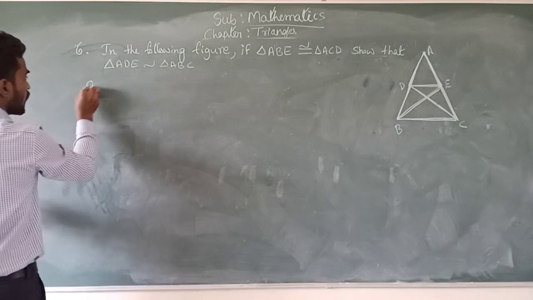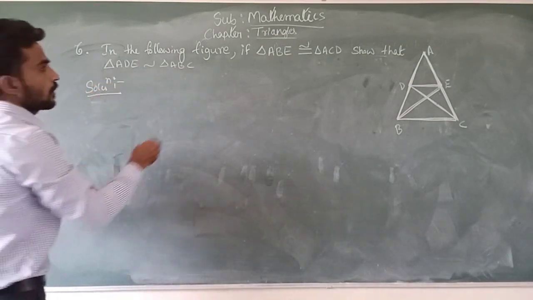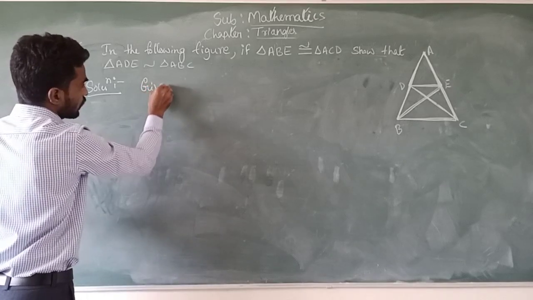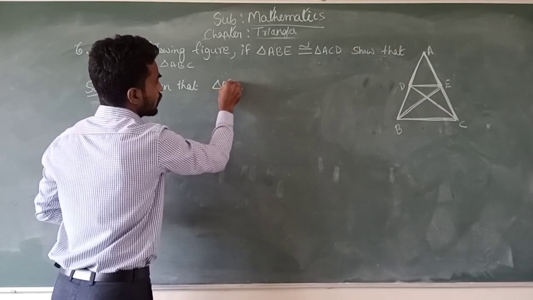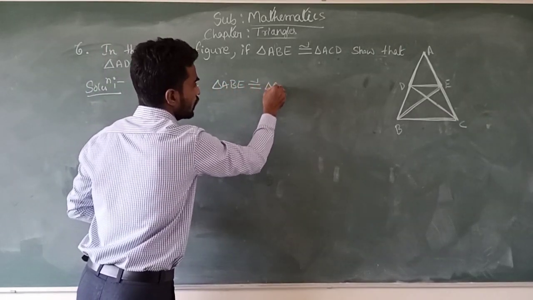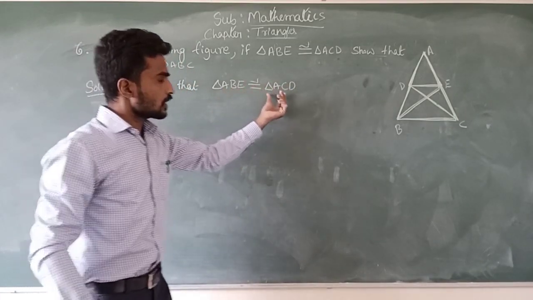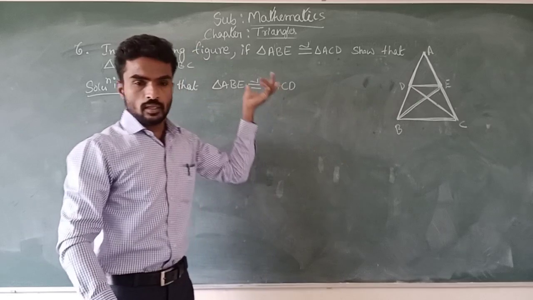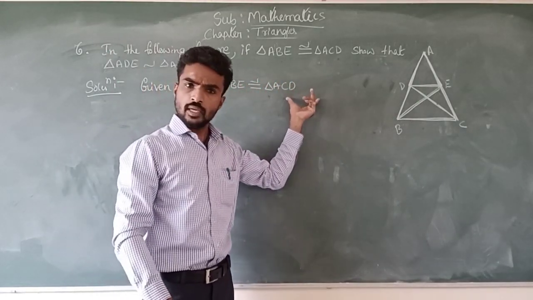Just consider what they have given. Solution of this question: given that triangle ABE is congruent to triangle ACD. If two triangles are congruent, then their corresponding angles are equal and also their corresponding sides are equal.